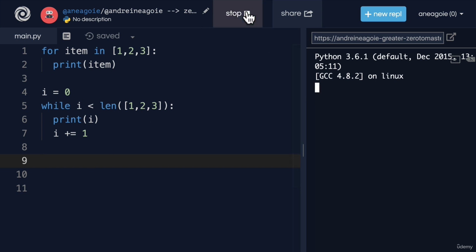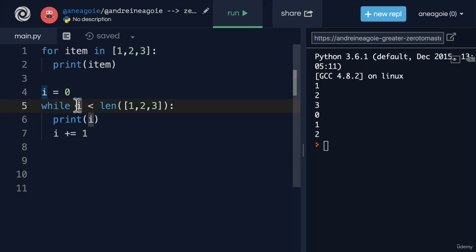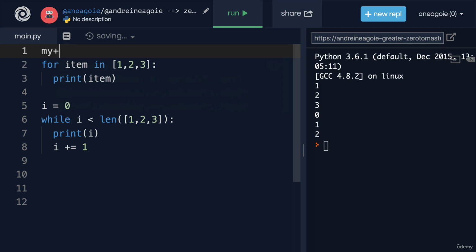If I run this, I see that, technically here we're incrementing the i, which is the value, but let's say we had a list up here.